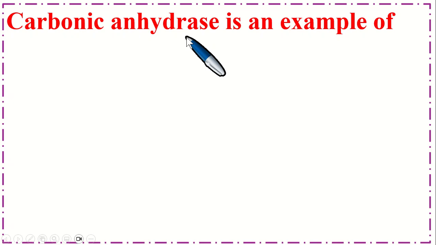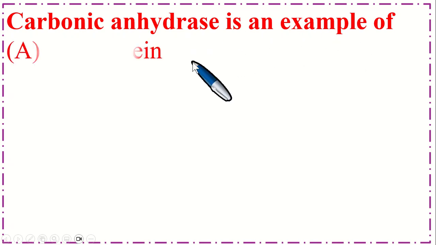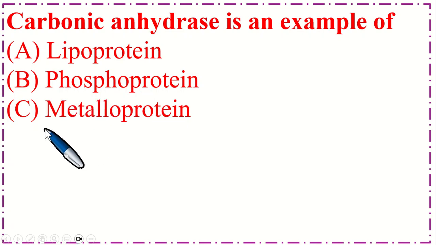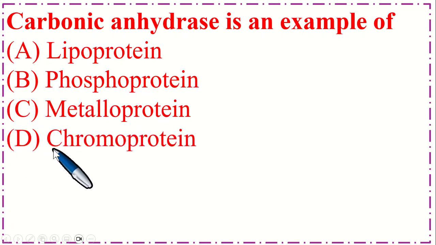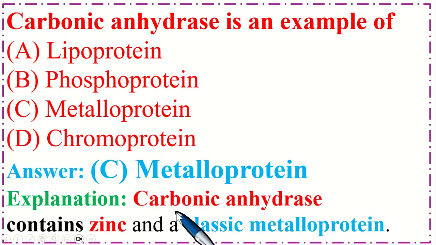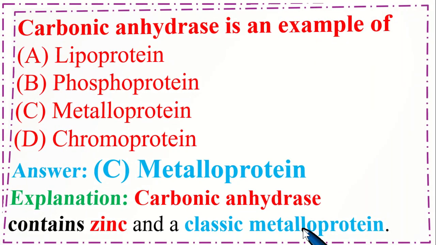Carbonic anhydrase is an example of option A lipoprotein, B phosphoprotein, C metalloprotein, and option D chromoprotein. So the correct option is C metalloprotein. Carbonic anhydrase contains zinc and is a classic metalloprotein.